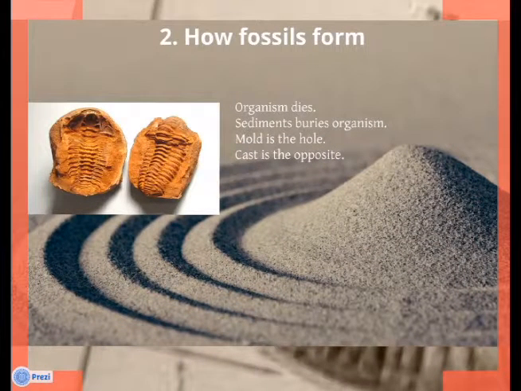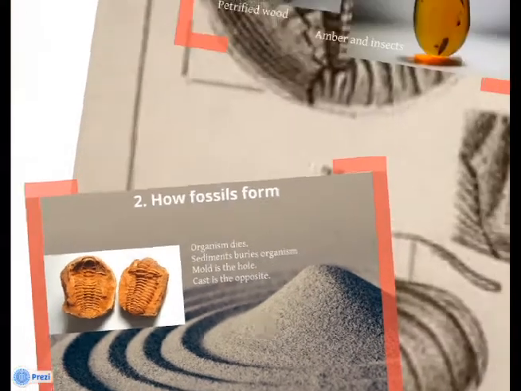How do fossils form? Fossils form after an organism dies. Sediments bury organisms and soft parts decay, while hard parts stay and get printed in the rock. A mold is the hollow that is produced when a fossil is dissolved, and the cast is the opposite. It is the mold filled with minerals or other materials.